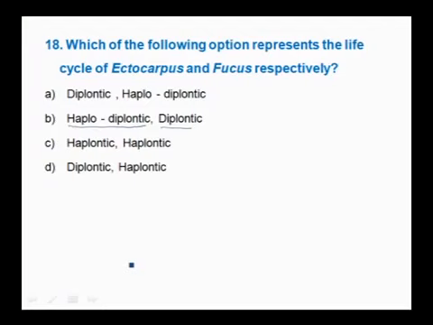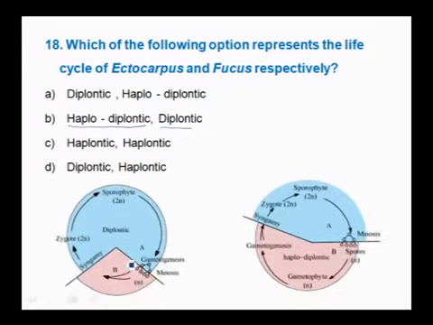And here the right option is B, that is haplodiplontic and diplontic. Why? Because the haplodiplontic condition is usually seen in bryophytes and pteridophytes, but the examples given are algae, Ectocarpus and Fucus, where usually the life cycle is generally haplontic.